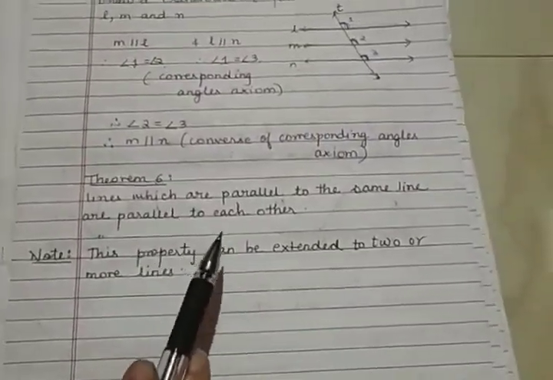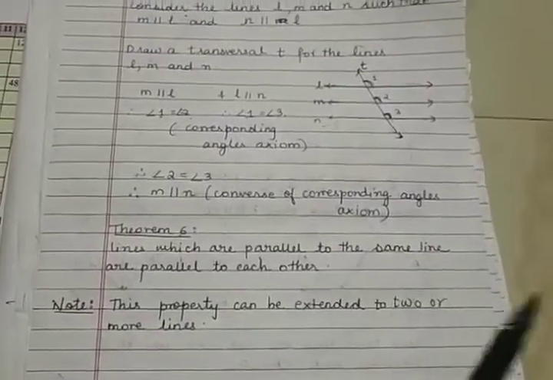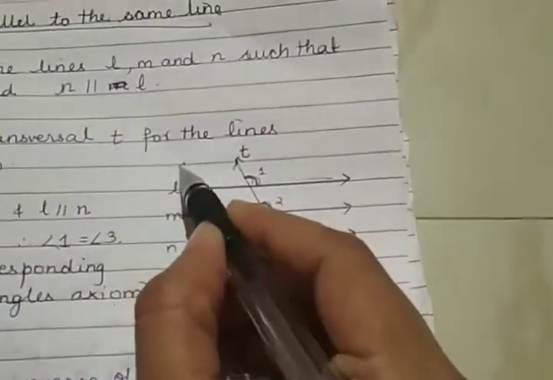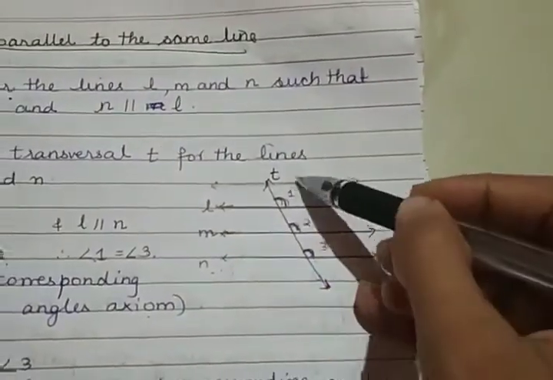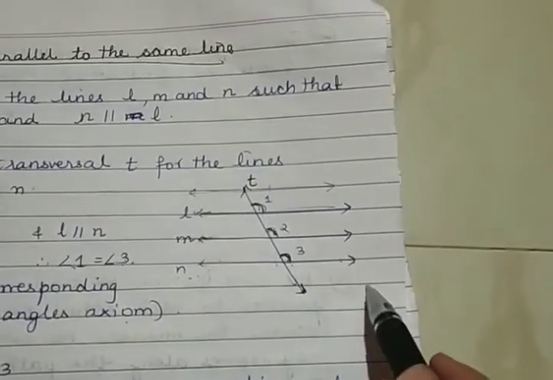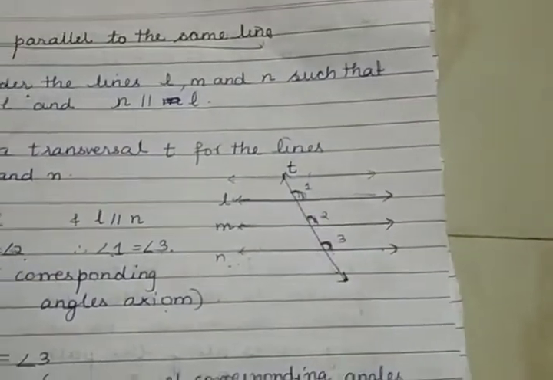Now this property can be extended to two or more lines. So we have taken three lines here. Suppose you have another line here, parallel, then all the four lines will be parallel to each other. If you take some more lines, still they all will be parallel to each other.